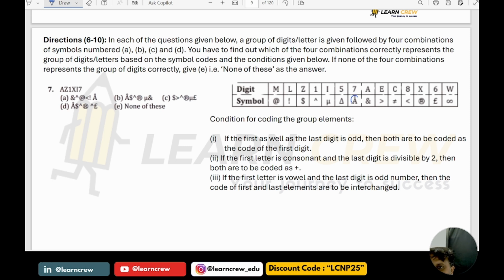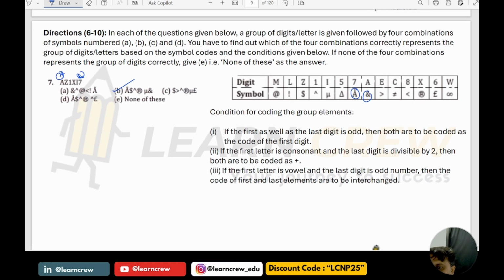Actually 7 is this one, and A is end. So here you will get end, here you will get this symbol. This is there in which option? Option B. Only option B has this kind of symbol and end. No other option. So the answer is B.